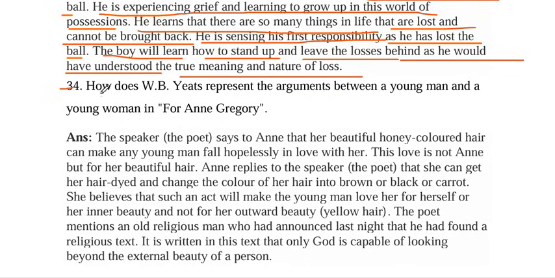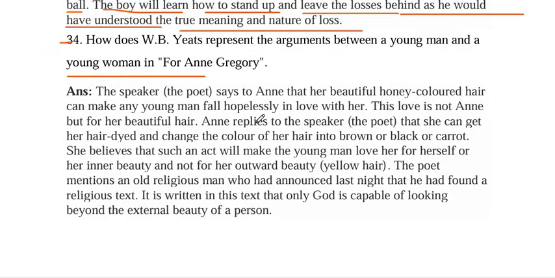Question number 34. How does W.B. Yeats represent the argument between a young man and young lady in the poem Anne Gregory?